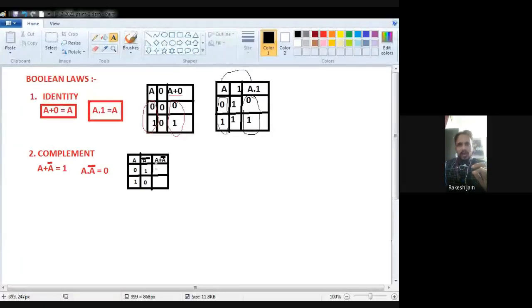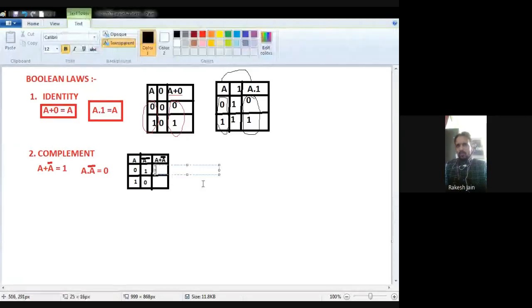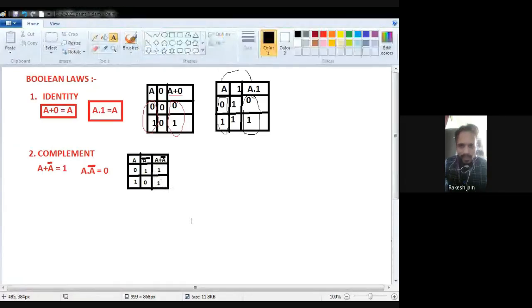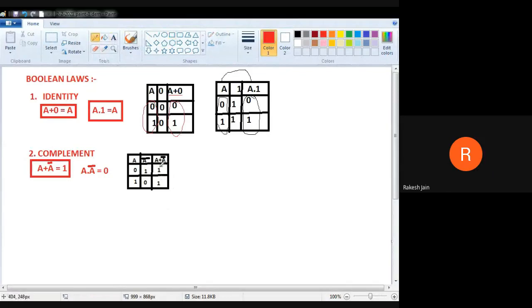So see here, 0 and 1, because 1 is there, the output is 1. 1 and 0, because 1 is there, the output is 1. So in both cases, because one input on the LHS side is 1, the result of A plus A bar will be 1. Whenever we perform A plus A bar, both times the answer is the same, 1. It means this identity is proved, that A plus A bar is equal to 1, because both times the result is 1.